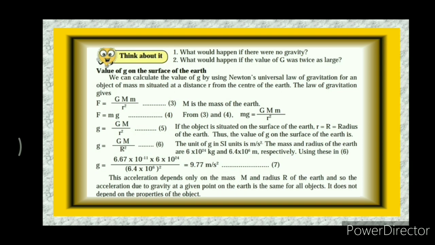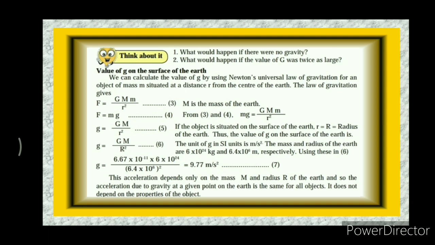Here, M is the mass of the Earth. F is equal to m g. So m g is equal to G M m upon r square, and g is equal to G M upon r square.